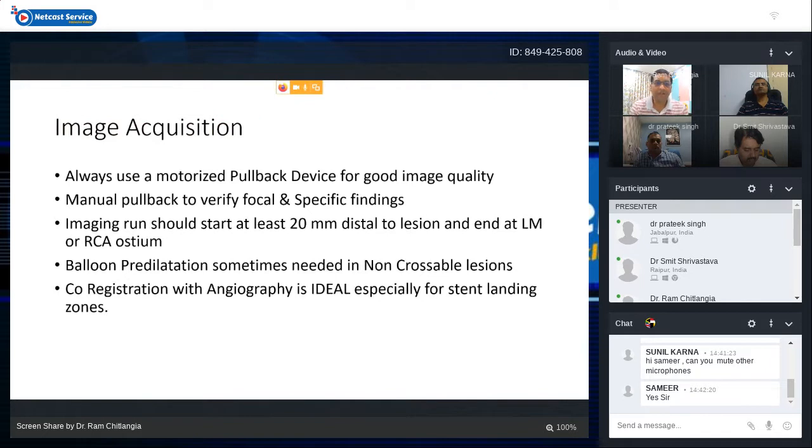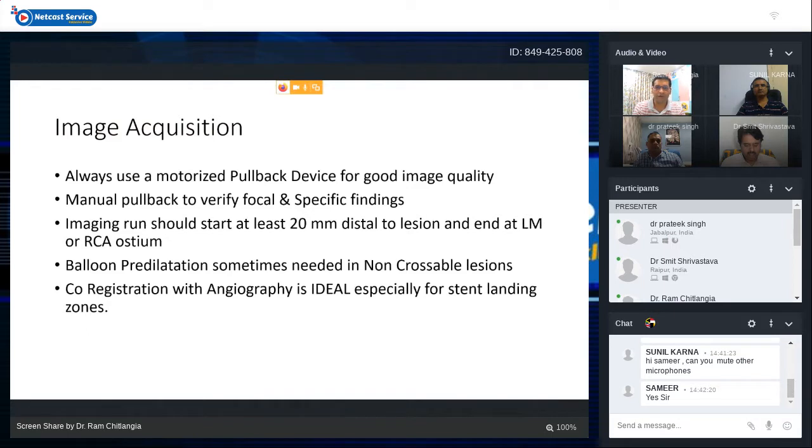Coming to image acquisition during an intravascular ultrasound examination, we should always use a motorized pullback device for good and consistent image quality. Pullback is usually at 0.5 millimeter per second, and the average pullback length is around 100 millimeter for one artery. So around 10 centimeter of artery can be evaluated in one pullback. Sometimes we do use manual pullback to verify focal and specific findings.